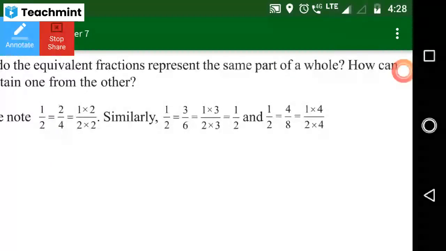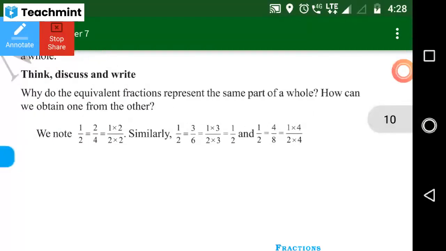Ma'am, to find the equivalent fraction, we should find HCF first, right, ma'am? No, ma'am.